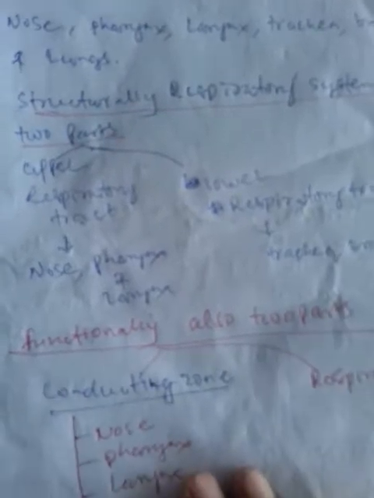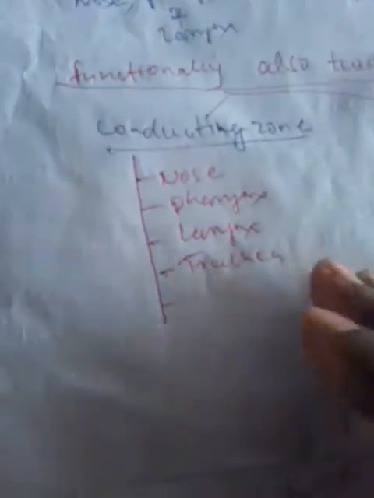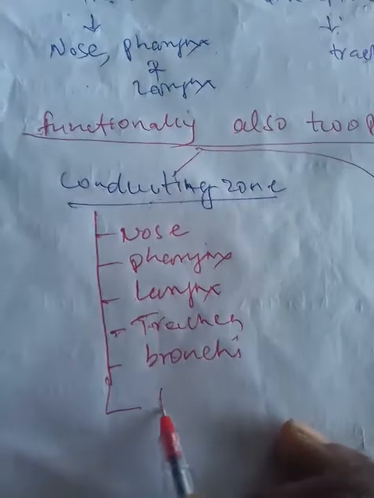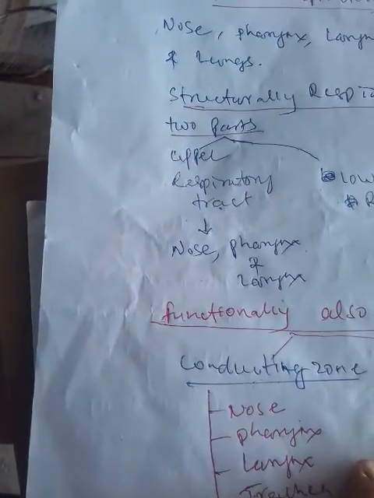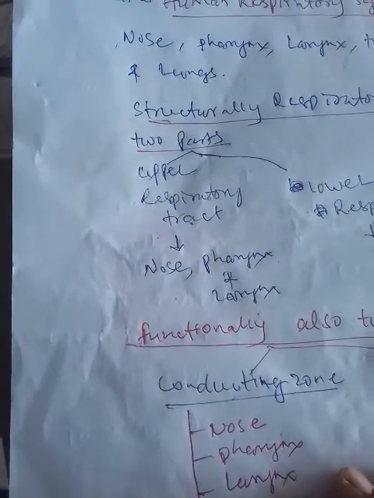So what are the parts included under the conducting zone? The first part is the nose, followed by the pharynx, larynx, trachea, bronchi, bronchioles, and terminal bronchioles.